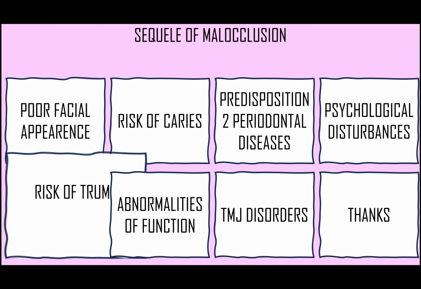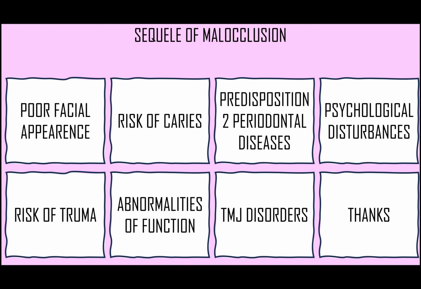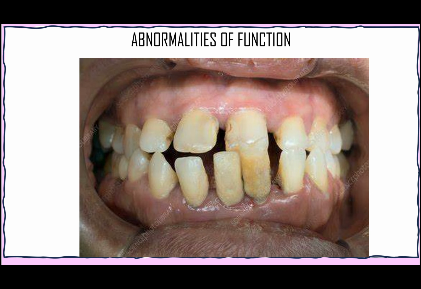The next sequelae of malocclusion is abnormalities of function. Many malocclusions cause abnormality in the function of the stomatognathic system, such as improper deglutition, speech defects and improper respiration, and most importantly inefficient or less efficient chewing as compared to when teeth are properly aligned.